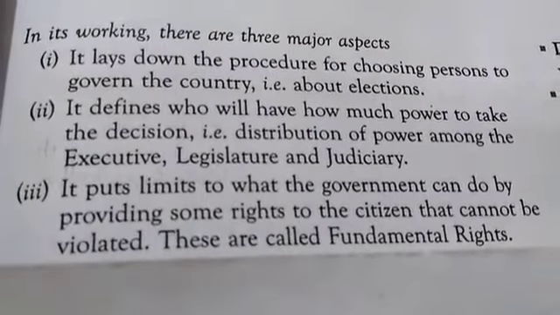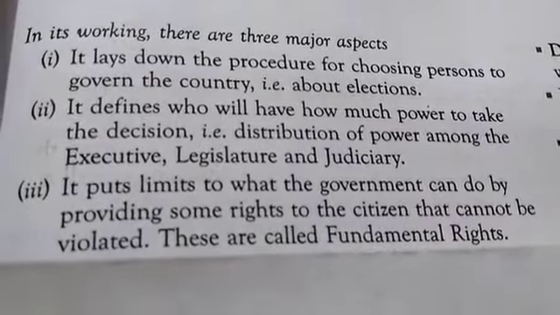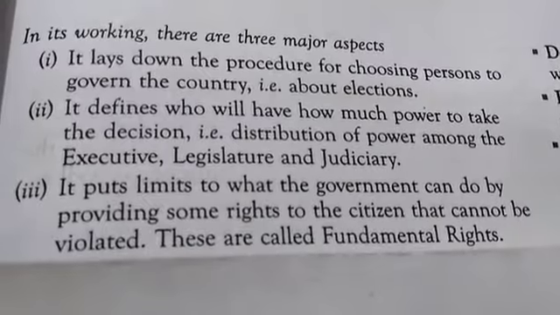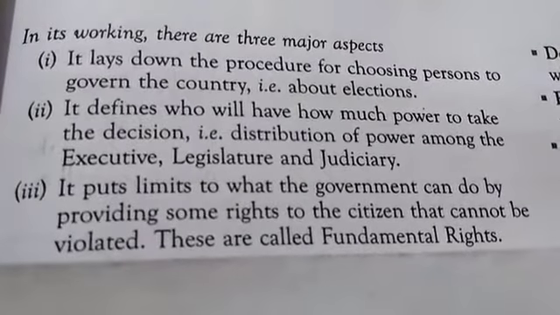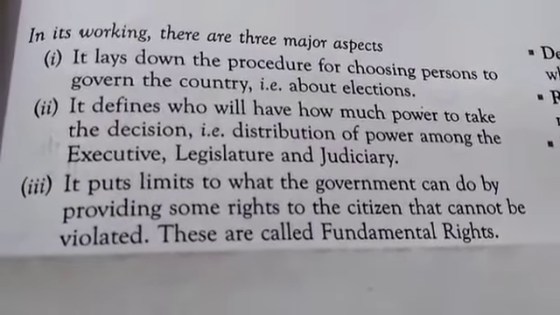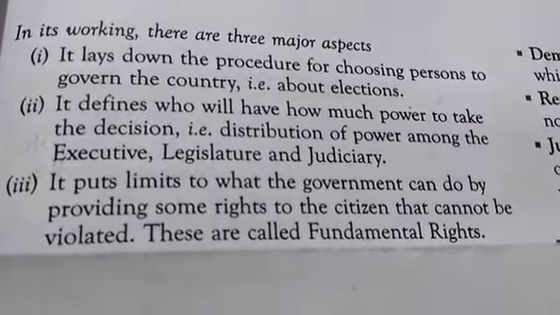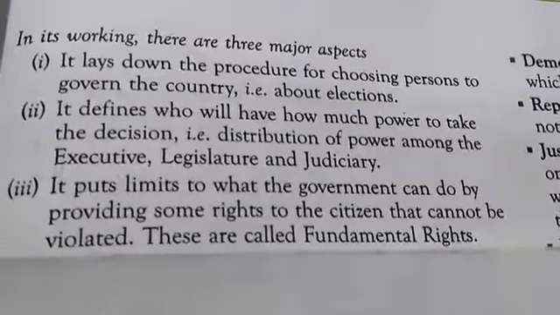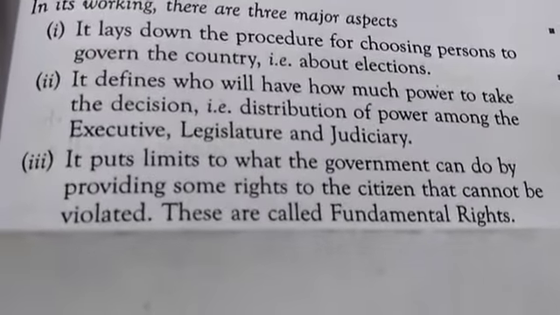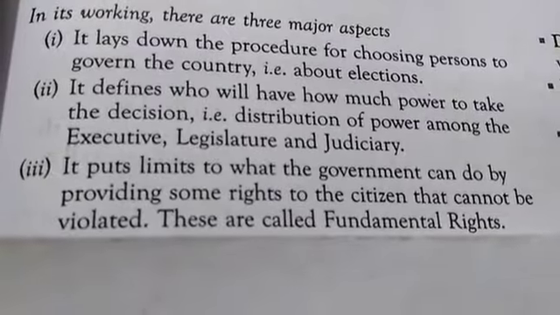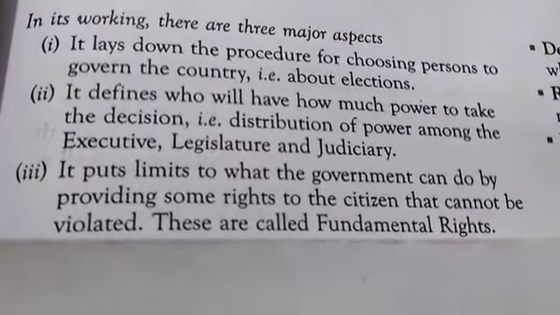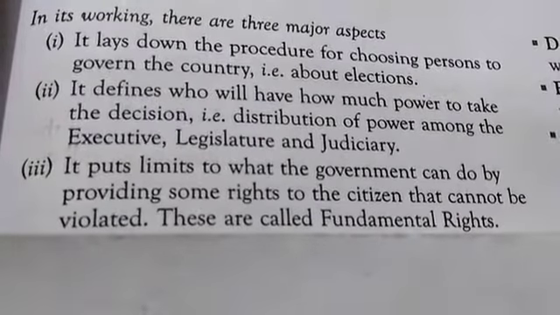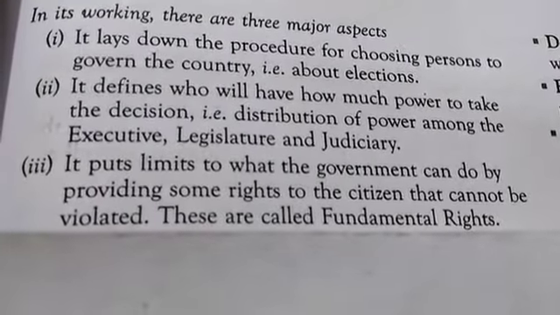In its working, there are three major aspects. First, it lays down the procedures for choosing persons to govern the country, that is about elections. Second, it defines who will have how much power to take the decision, that is distribution of powers among the executive, legislature and judiciary. And third, it puts limits to what the government can do by providing some rights to the citizens that cannot be violated. These are called fundamental rights.